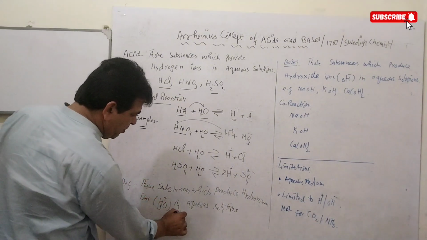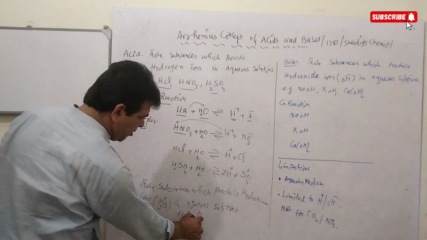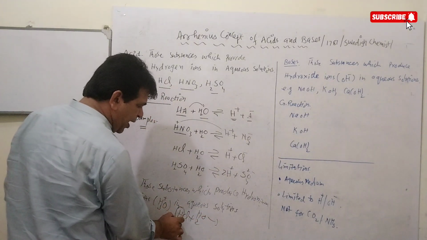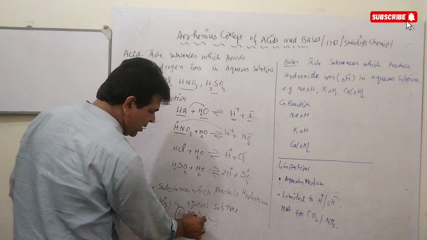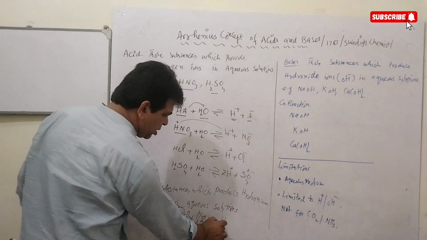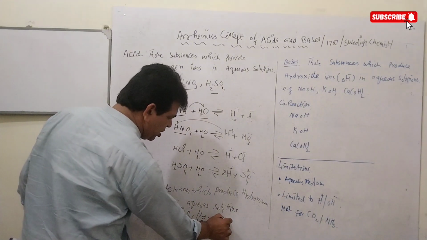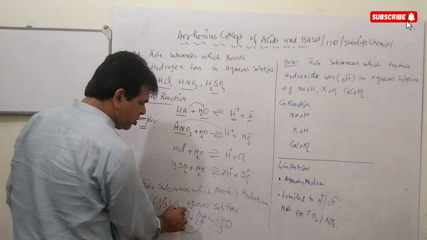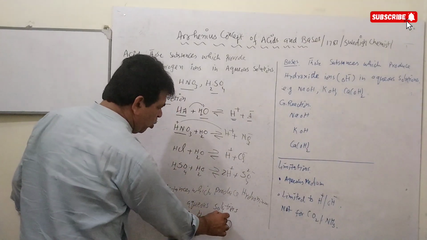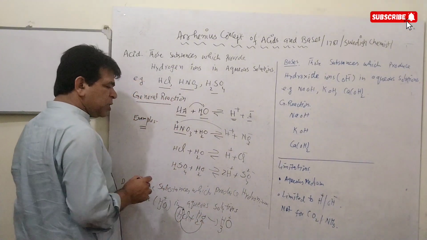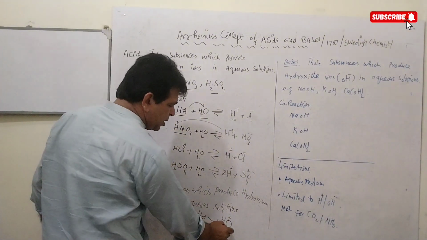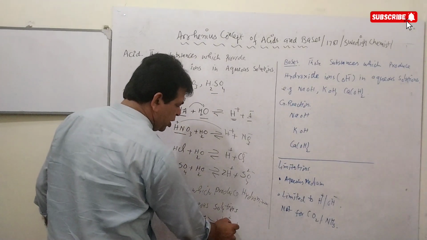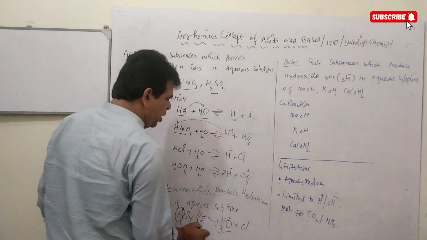When HCl is dissolved in water, the hydrogen ion present in hydrochloric acid will be added to H2O, and H2O will become H3O, because a positive charge is present on the hydrogen ion. The whole H3O+ will carry a positive charge, and this will be known as a hydronium ion, and along with the hydronium ion, the negative ion will be produced.